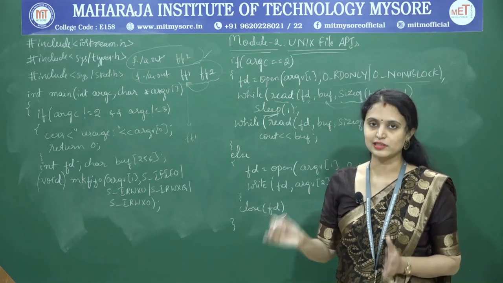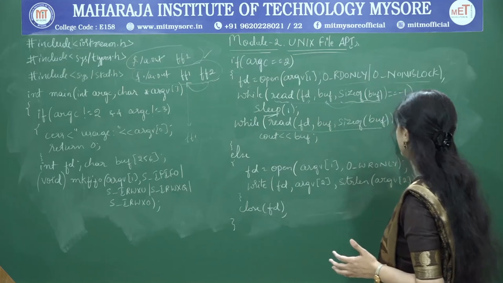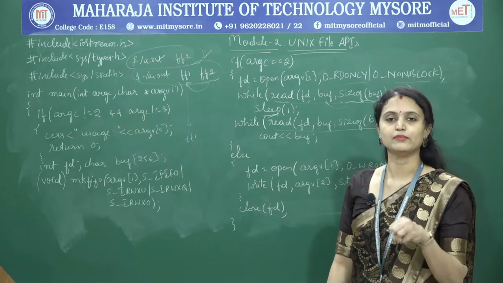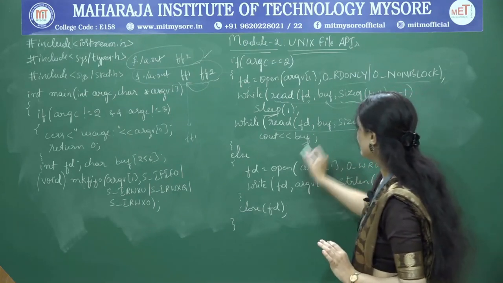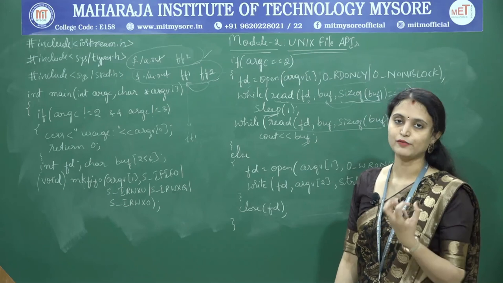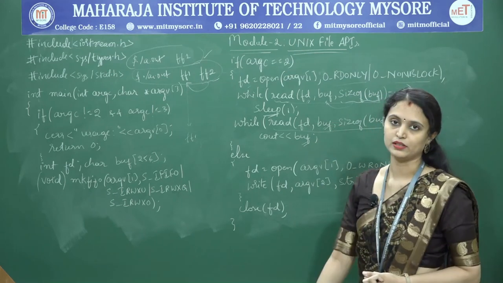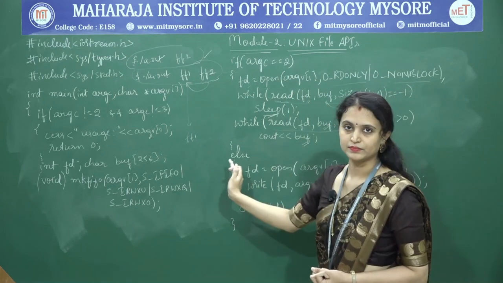Otherwise, if it is greater than 0, that means some amount of data is read from the file. In that case, I am printing the content that is read from the file. Where will it be stored? It will be stored in buffer. So this is in case of reading.